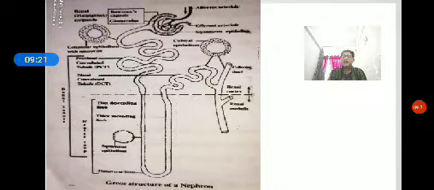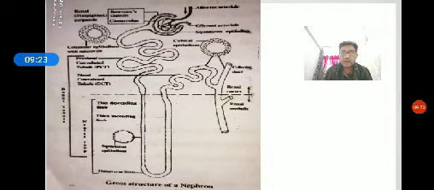Next, after tubular reabsorption, the absorption of selective materials, comes tubular secretion. This process takes place in the distal convoluted tubule. It adds non-essential materials from the blood to the filtrate. As the filtrate passes through the distal convoluted tubules, the cells of the tubule secrete additional waste into the filtrate.